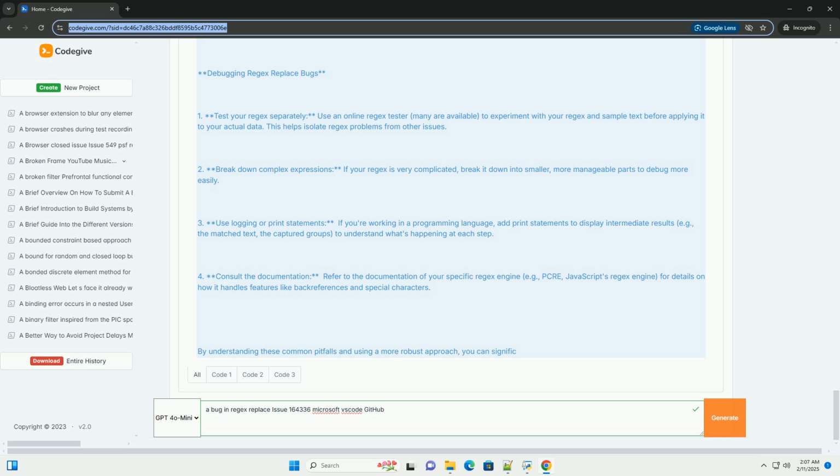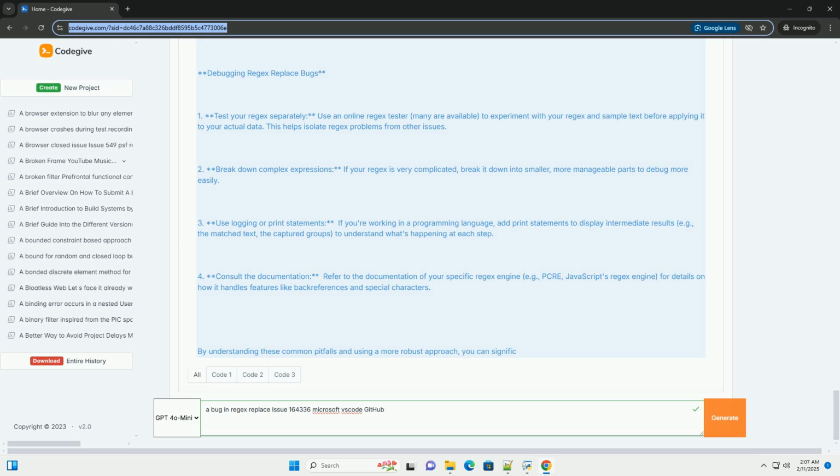Debugging regex replace bugs. 1. Test your regex separately. Use an online regex tester, many are available, to experiment with your regex and sample text before applying it to your actual data. This helps isolate regex problems from other issues. 2. Break down complex expressions. If your regex is very complicated, break it down into smaller, more manageable parts to debug more easily.